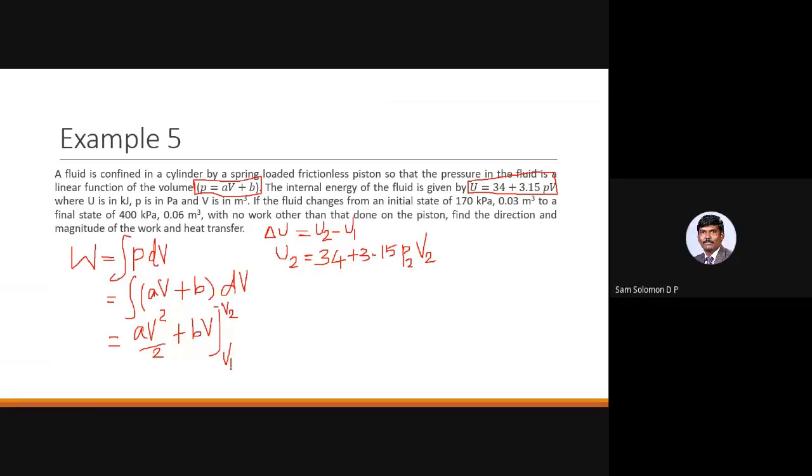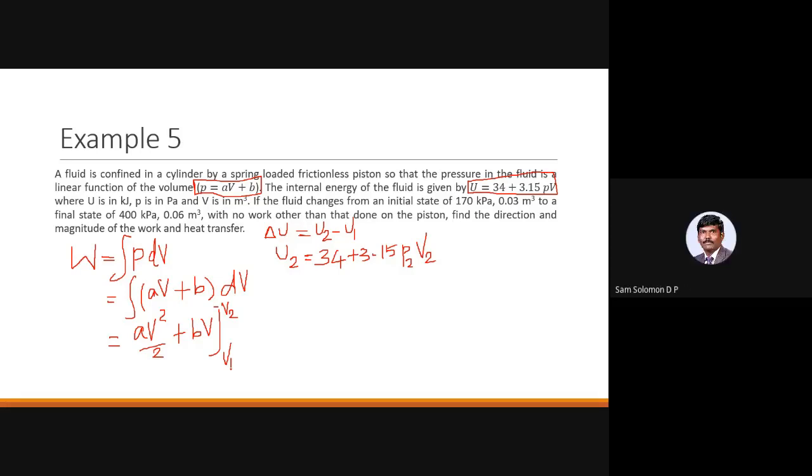So P is equal to AV plus B, that is given. We use that in W equal to integral PdV, and we are estimating the work done as A into (V2 squared minus V1 squared) by 2 plus B into (V2 minus V1). We know the values of V1 and V2, but we don't know the values of A and B. Is it possible to get the values of the constants A and B? How do we get them?